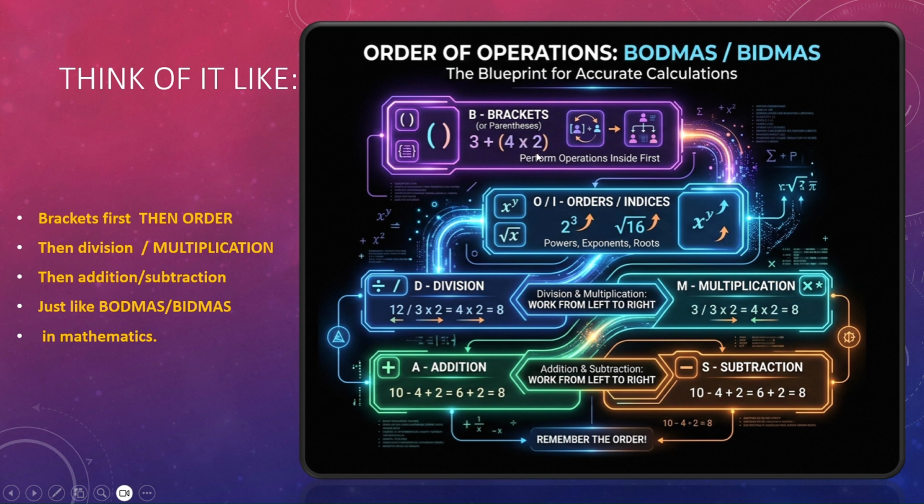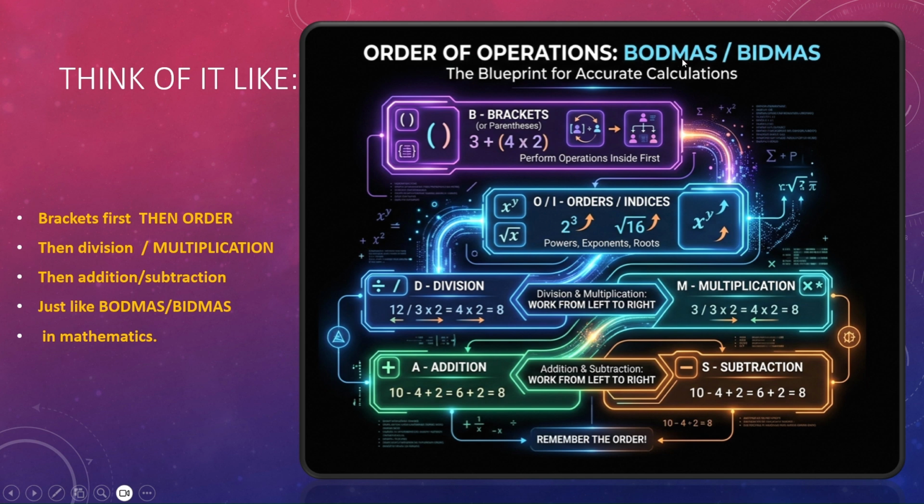Next is order or index. Order is raised to, power, exponent, roots. You know all that, right? Order or indices means power, also called exponents or roots, correct? So first is bracket, second is order, BO, D is for division, multiplication.